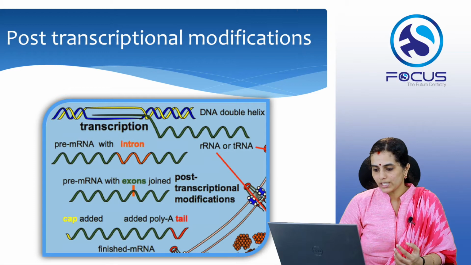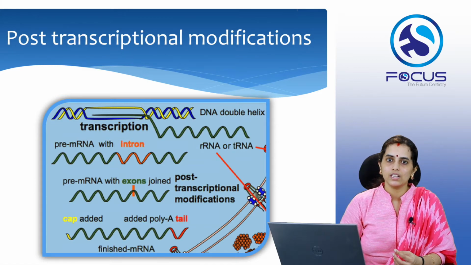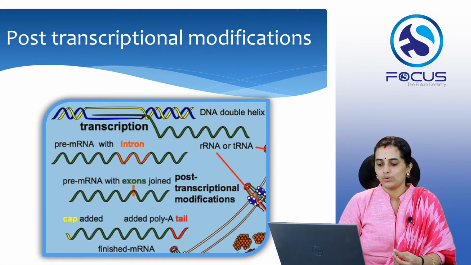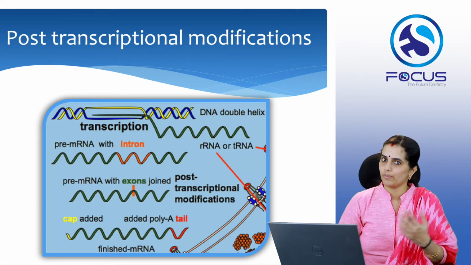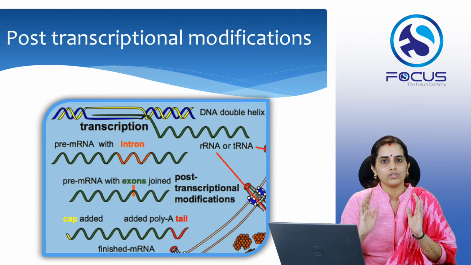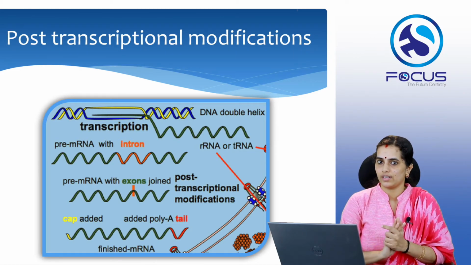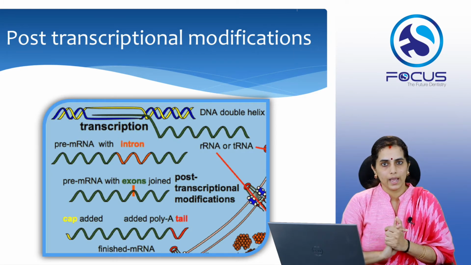Now onto that spliced mRNA, we add a cap at the 5' end and a poly-A tail. That means multiple adenosine units are added onto the tail end, that is the 3' end of the mRNA. These are mainly done to make the mRNA much more stable and to prevent its dissolution by various body enzymes. So these are the post-transcriptional modifications. Once they are done, then comes the final mRNA.